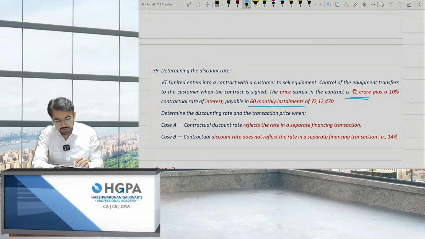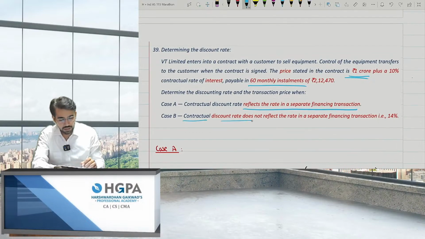Okay. Determine the discount rate and the transaction price when the contractual discount rate reflects the rate in a separate financing transaction, and when the contractual discount rate does not reflect the rate in the separate financing transaction, that is 14%.